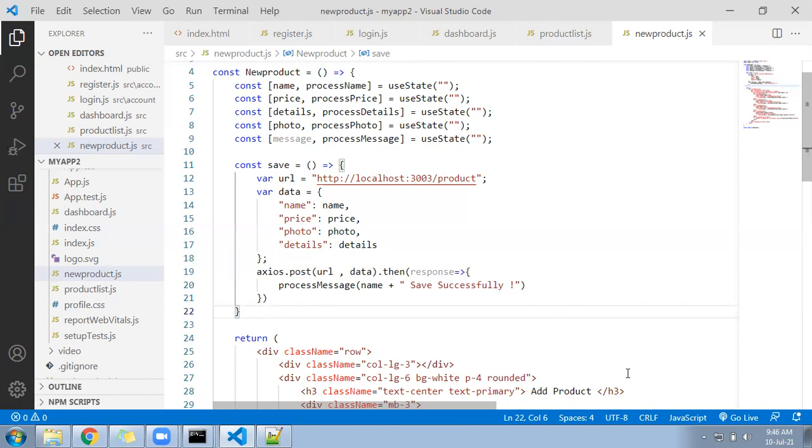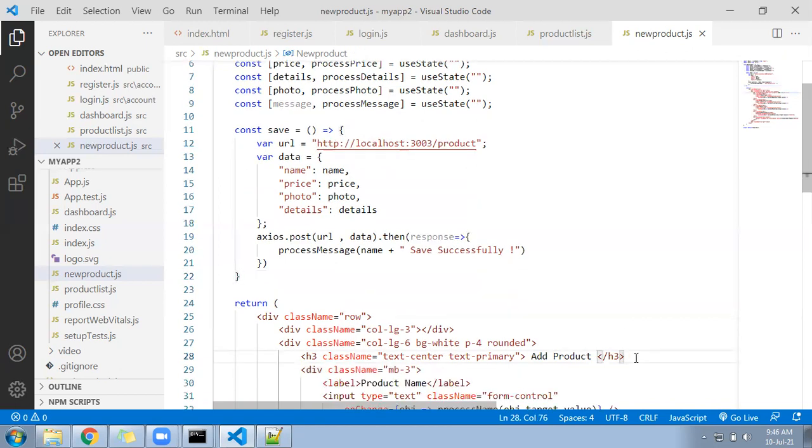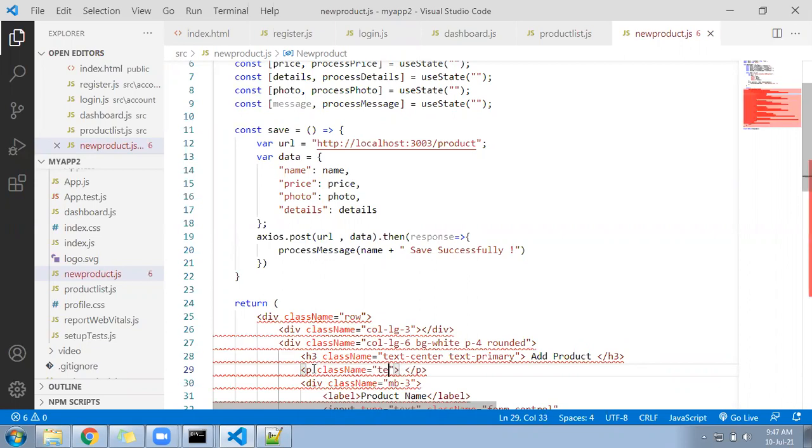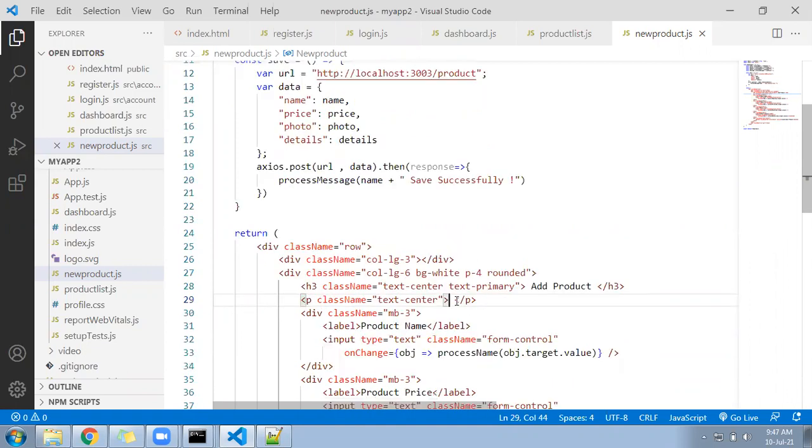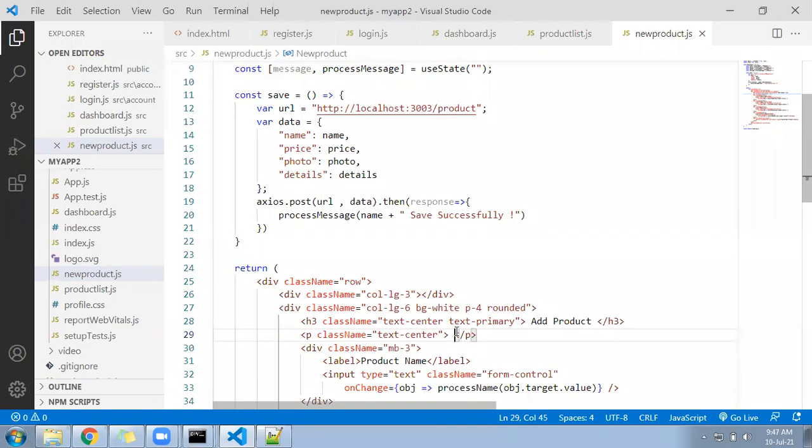Okay, so hope done. Come down below. After H3, you can display the message in a paragraph. Class name: text center, and then we can display here text danger also.